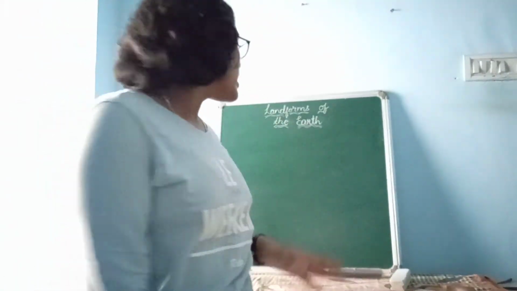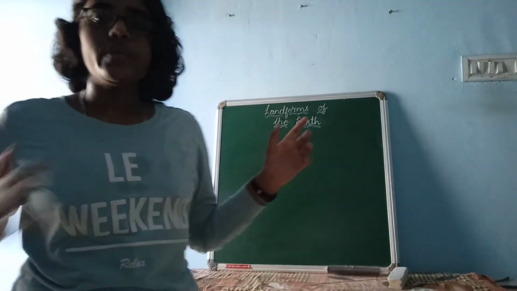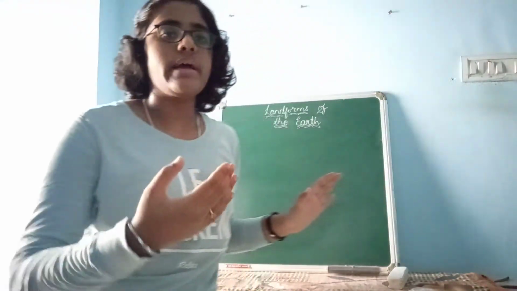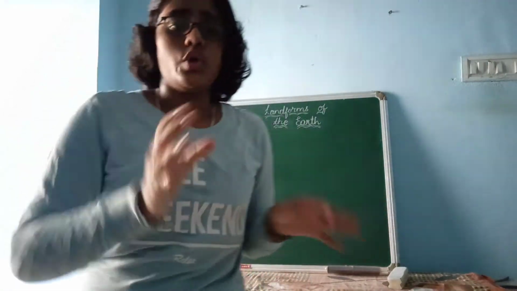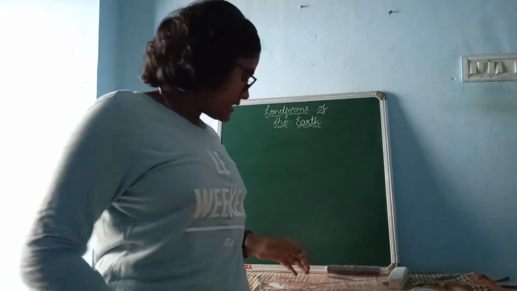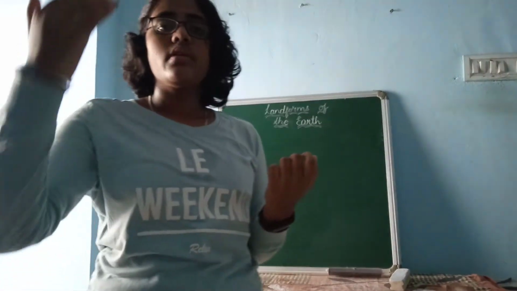Let us go. We know earth. Earth's surface we know. It is not uniformly plain at all the places. Right? Sometimes there are upliftments, sometimes it is submerged. So at some places, the land is many thousand meters above the mean sea level, sometimes many thousand meters below the mean sea level.